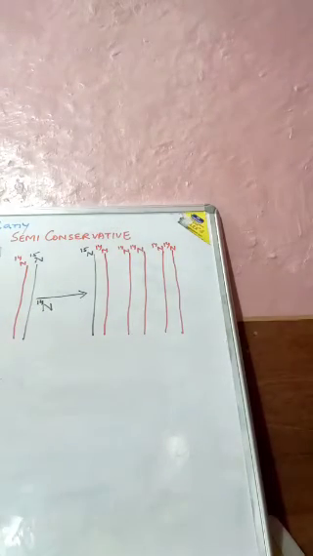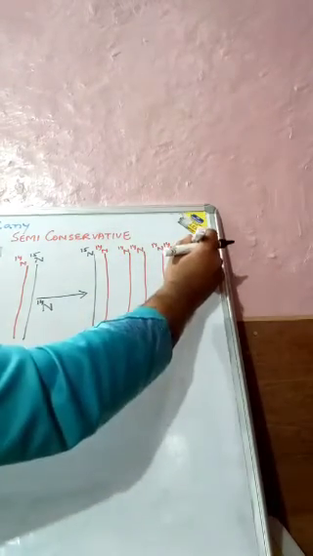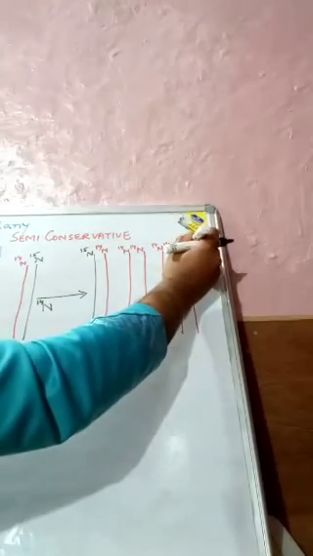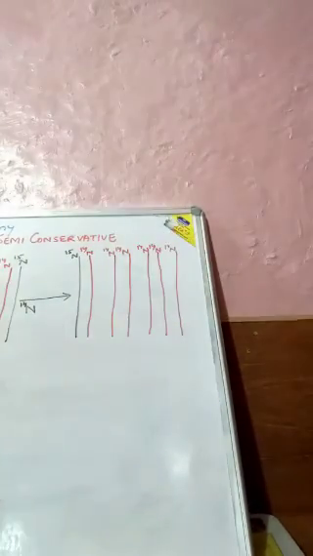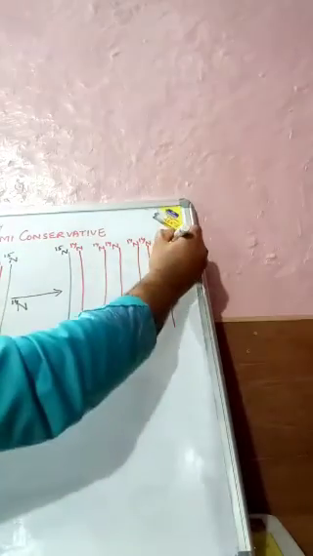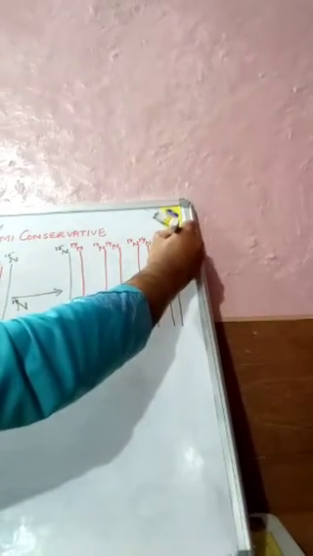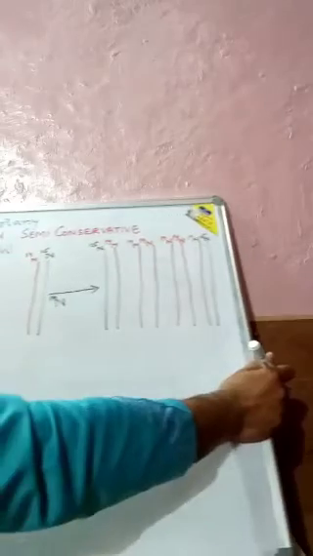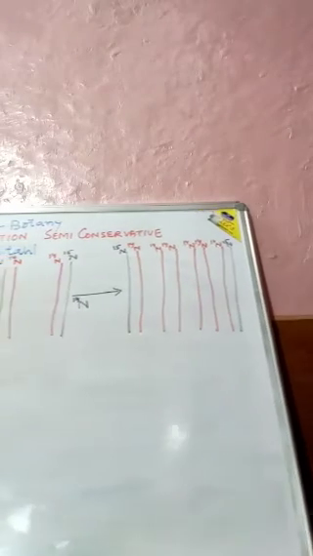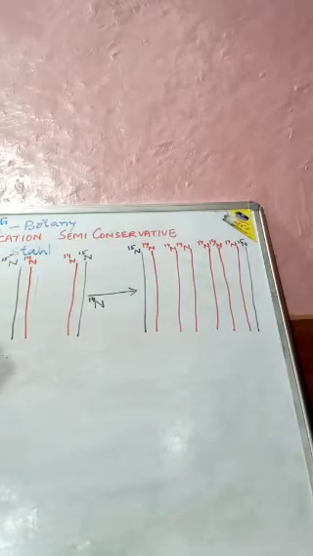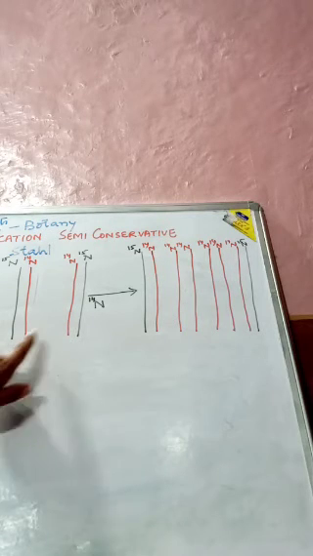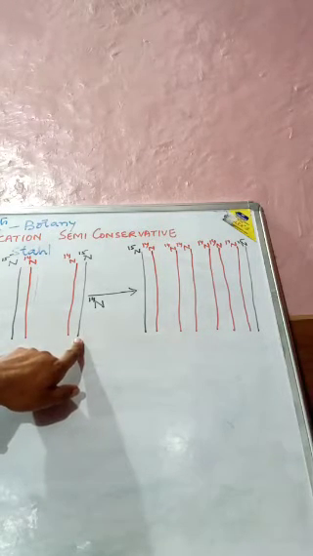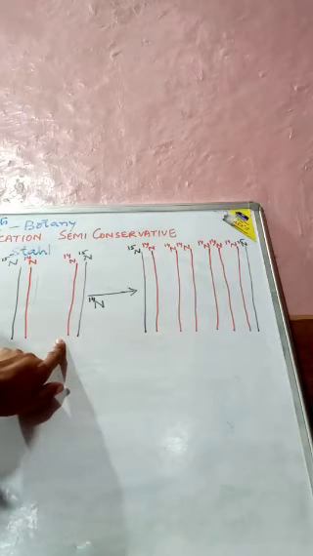Now we will take this one, again this will be the N14, and its second strand will be N15. So when we have done this, what did we do? We noted that it contains one strand of heavy nitrogen and the second strand is normal. Here we saw one strand is heavy, the other strand is normal.